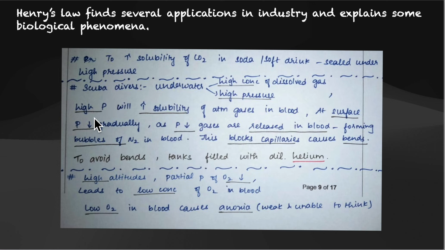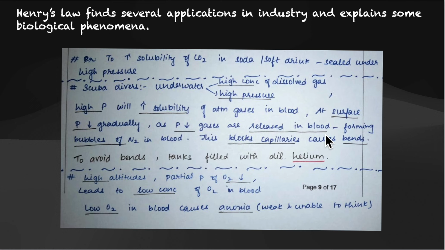So the pressure outside the scuba diver, in water, is greater. That we saw, high pressure is there under water. Now this high pressure will aid in increasing the solubility of atmospheric gases in blood, right? At the surface, the pressure will decrease gradually. As the pressure decreases, gases are released from the blood. Underwater there was high pressure, so it aided the increase of solubility of atmospheric gases in blood. Now when you go to the surface, it does not have that much high pressure, so the pressure decreases gradually.